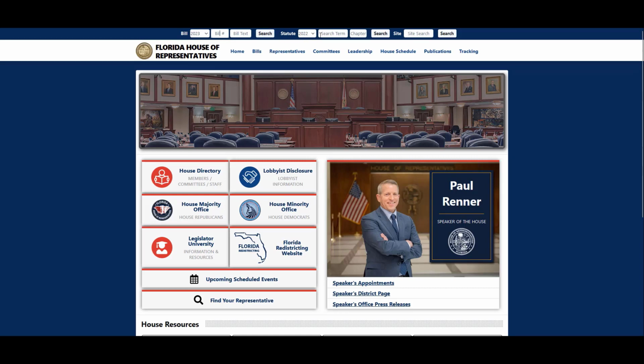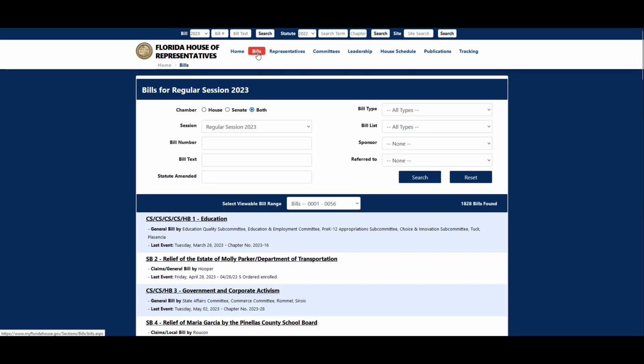There's also a place to search for statutes, though I think Online Sunshine is your best bet if you're doing statutory research, but that is here if you need it. Underneath these quick searches, we do have some links, and the first one is for bills. Now, I recommend using this link if you're going to have to run an actual search for a bill because the search is a little bit more robust. I would only use this quick search up at the top if you have your year and you have your bill number.